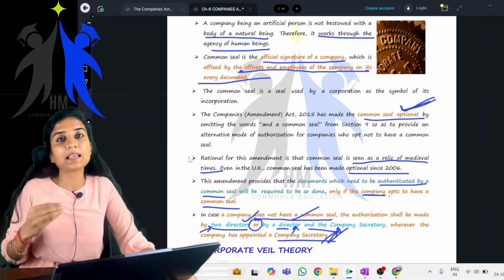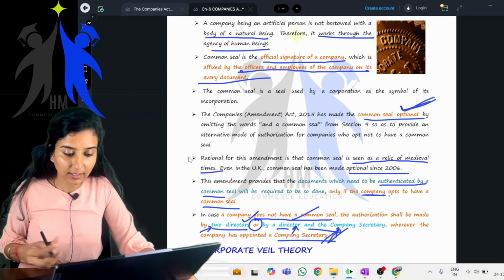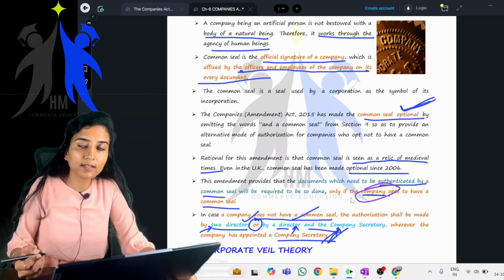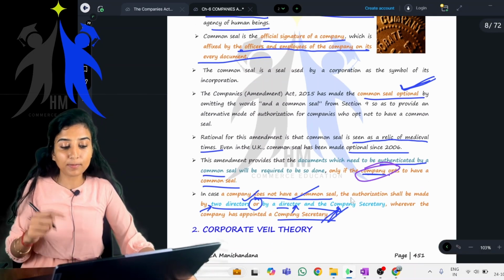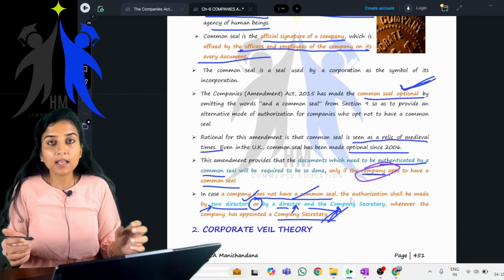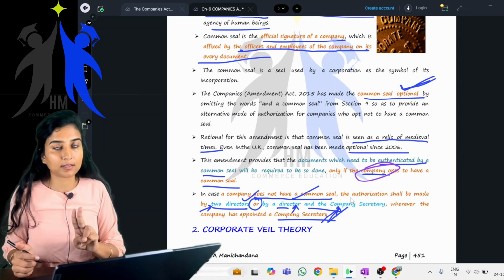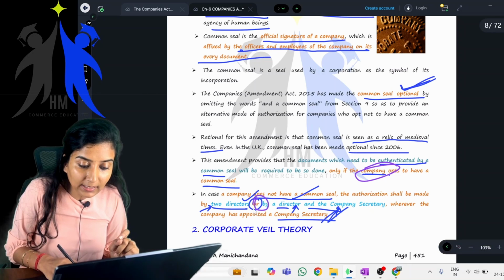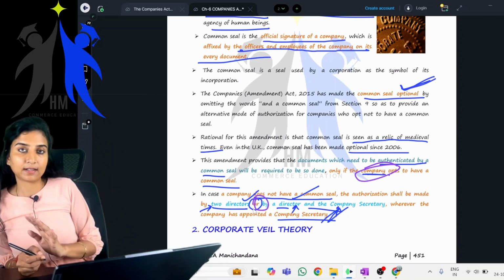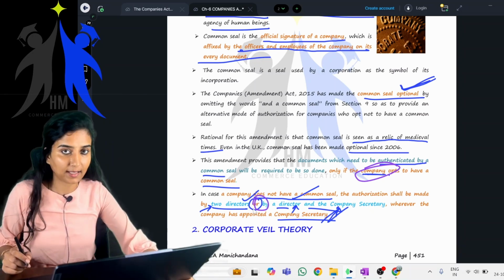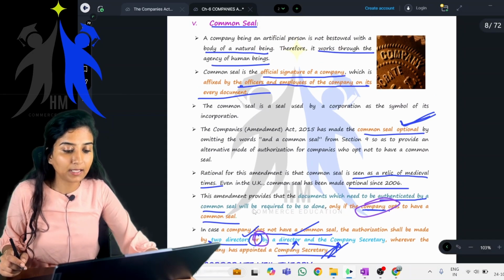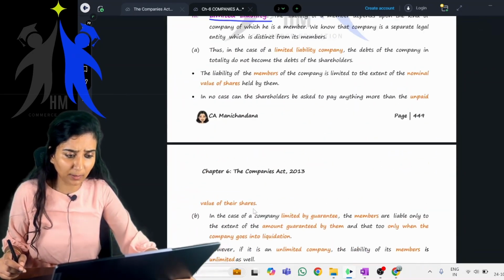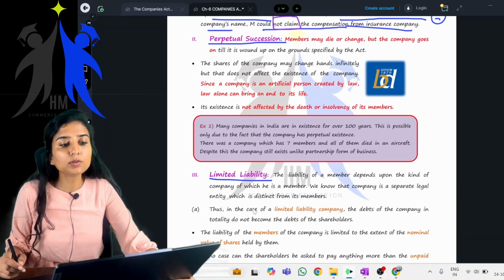Now, if the company has a common seal, it can use it. If it opts to have a common seal, it can authenticate documents using the common seal. If the company opts to not have a common seal, then any two directors, or a director and a company secretary, if the company has a company secretary, can sign. You know who company secretaries are. So these were the three features of the company which we learned, and today we are going to do the rest.